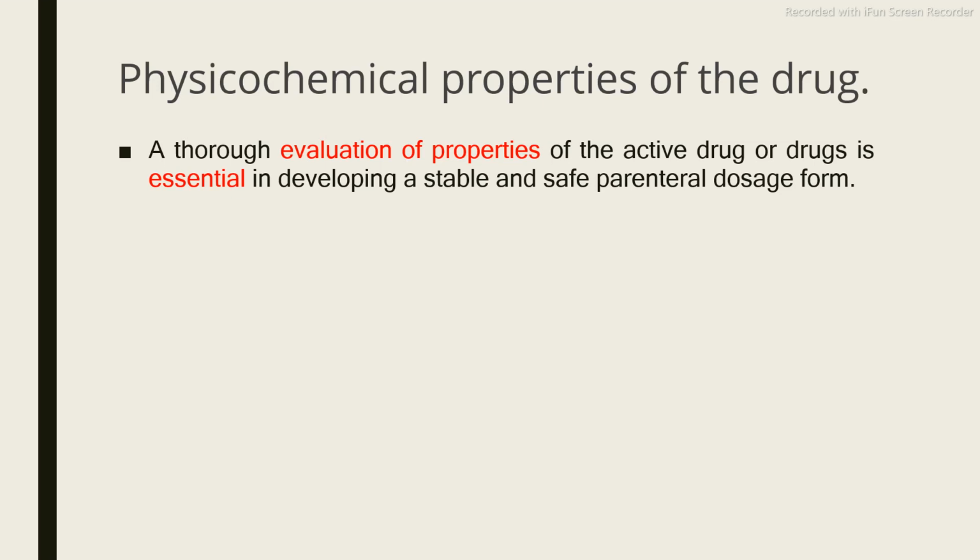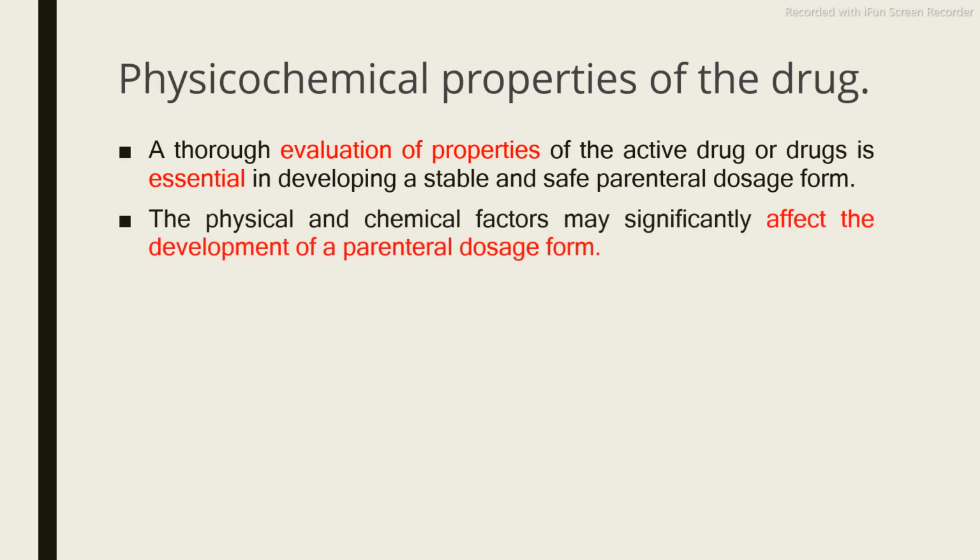So how do we come to the decision that we have to prepare the parenteral dosage form? Based on the BCS classification and the physicochemical properties, if the drug is class 2 or class 4, meaning those drugs which have poor solubility, they are the ideal candidates for parenteral preparations. As they have poor solubility, they will not be absorbed from the oral route, and that's why we prepare their parenteral preparation, so that it will directly enter your systemic circulation and there will be no problem of solubility.